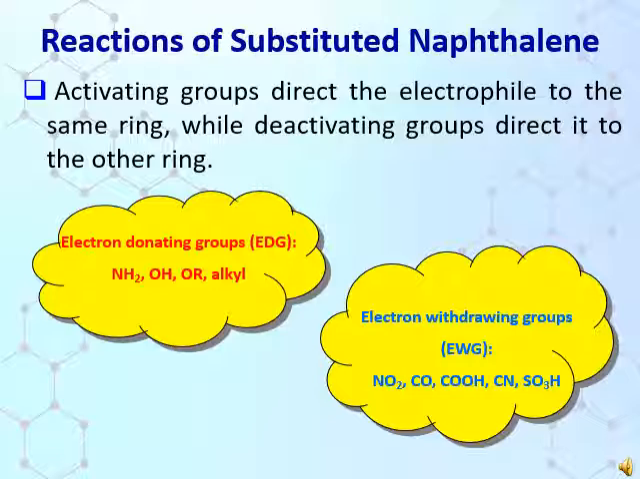Now come to the reactions of substituted naphthalene. As we all know, activating groups direct the electrophile to the same ring, while deactivating groups direct it to the other ring. Examples of electron donating groups are NH2, OH, OR, alkyl, which activate the ring, and the electron withdrawing groups are NO2, CO, COOH, CN, SO3H, which deactivate the ring.